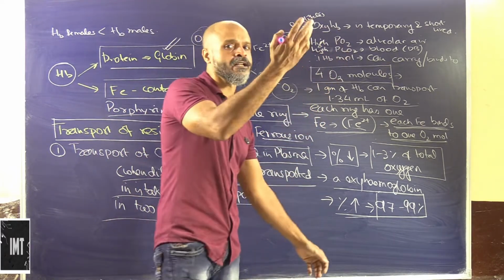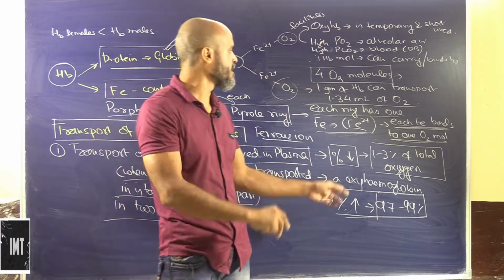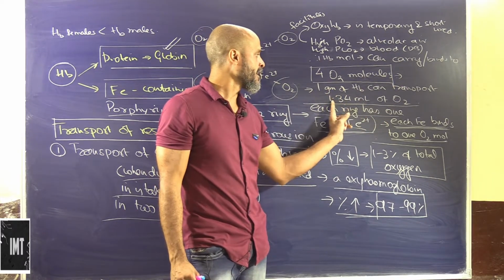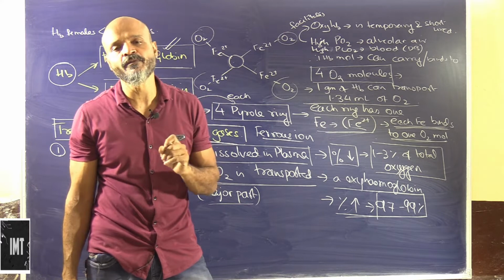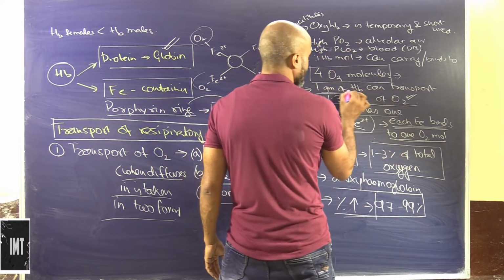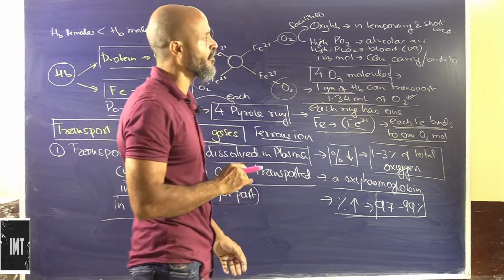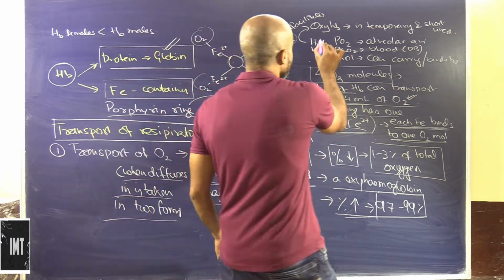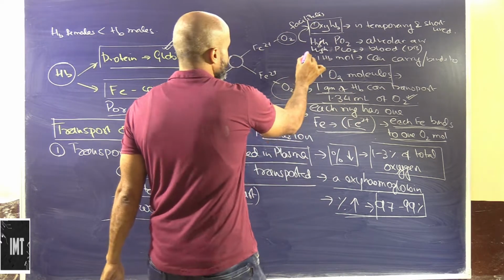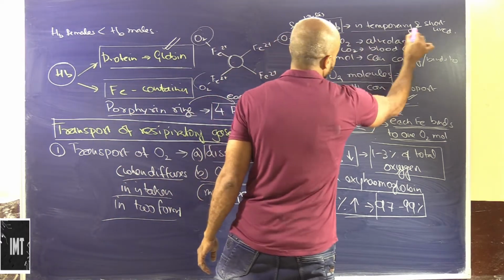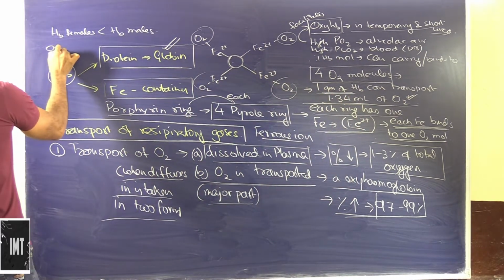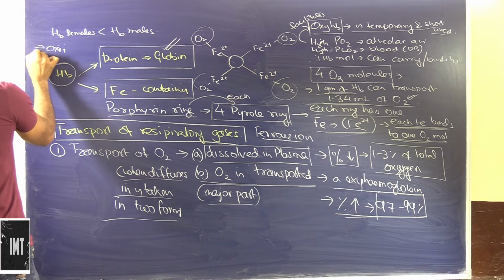And if we translate it into the weight part, we have already discussed this earlier, that 1 gram of hemoglobin can transport approximately 1.34 milliliter of oxygen. So 1 gram of hemoglobin can transport 1.34 milliliter of oxygen. Now this oxyhemoglobin which is formed is temporary and short lived. We have seen that the compound oxyhemoglobin is temporary and it is a reversible process.